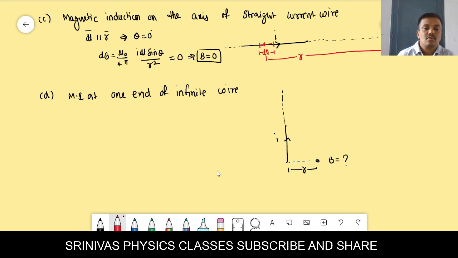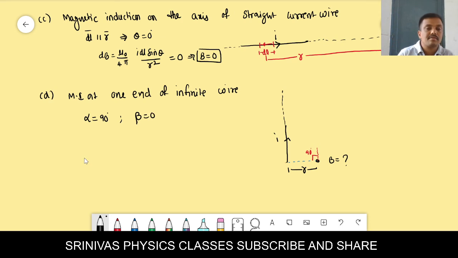Then you see what we have to do here. If it is a current carrying wire and you want the magnetic induction at a distance r, you should join both ends. They will make some angles, alpha and beta. Now tell me what is the angle. This end we can join like this, and this line and the joining line both coincide here. That's why beta we will get as 0, and for alpha, in order to join that end you should go 90 degrees like this. Then in this figure you will get alpha 90 degrees and beta 0.